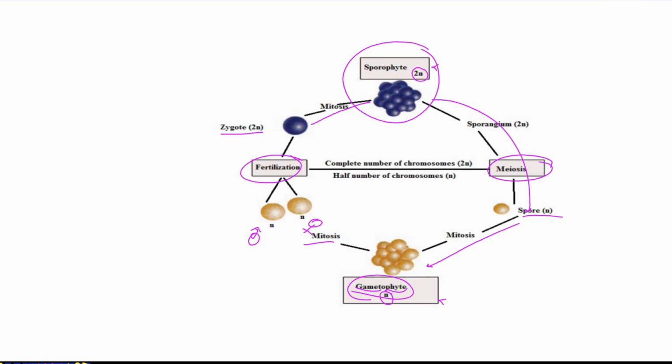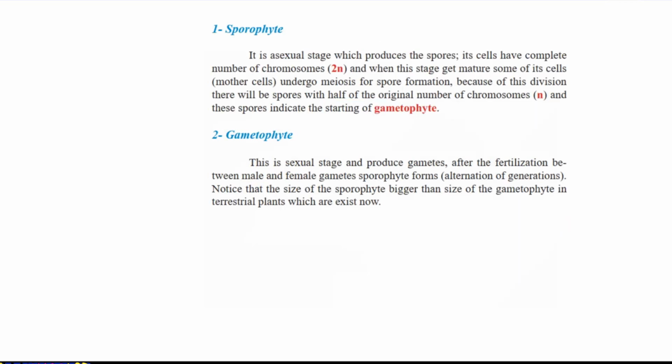So on this side, reproductive cells are formed, fertilization happens, and a zygote forms with a diploid chromosome number. The plant produces gametes, so it is sexual reproduction. But on that side, formation of the asexually reproductive cell, the spore, and its germination into a gametophyte represents asexual reproduction. It means that in one life cycle, plants have sexual and asexual reproduction. So the sporophyte starts the gametophyte, and the gametophyte starts the sporophyte, and we call this alternation of generations.